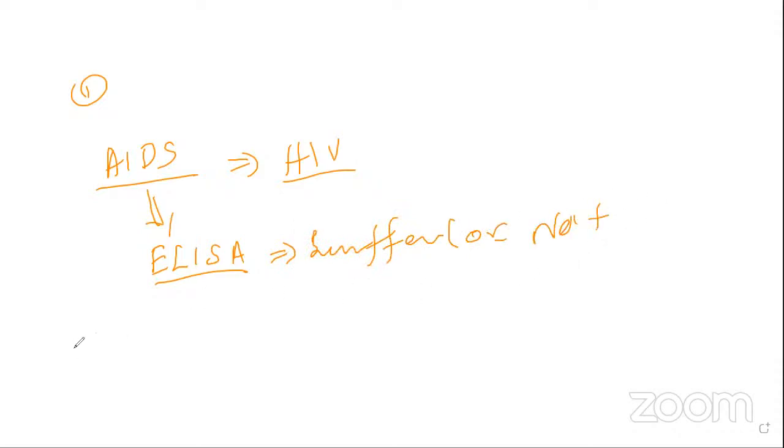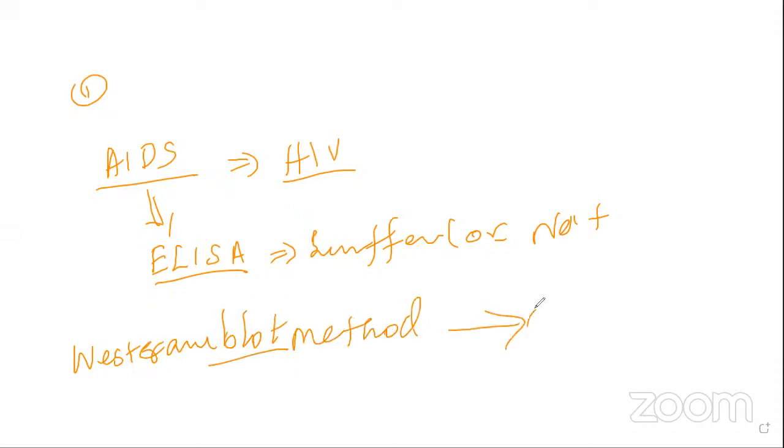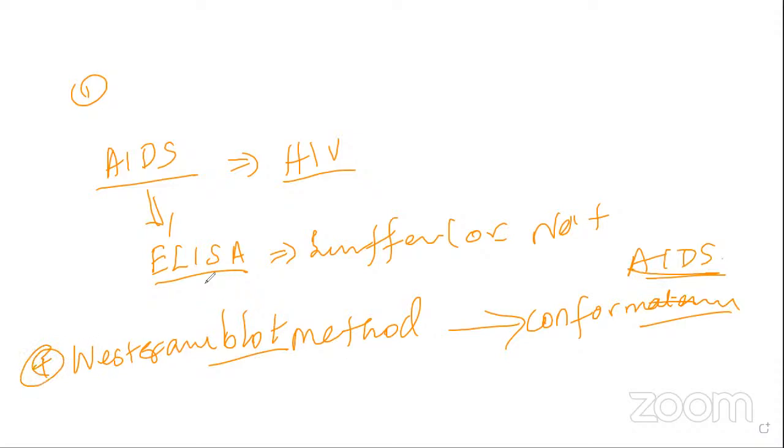But at the same time, the Western blot method, just note it down. This is the confirmatory test. Confirmatory test for AIDS. Don't forget, my dear student, this is very, very, very important. Western blot method, so many times they asked. Enzyme-linked immunosorbent assay, it is also AIDS, HIV.